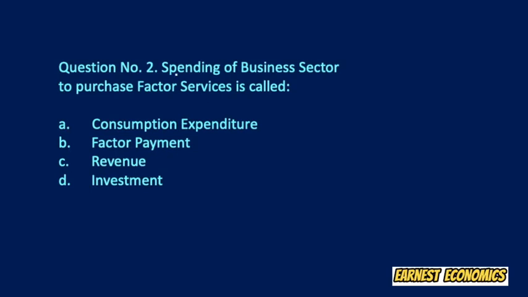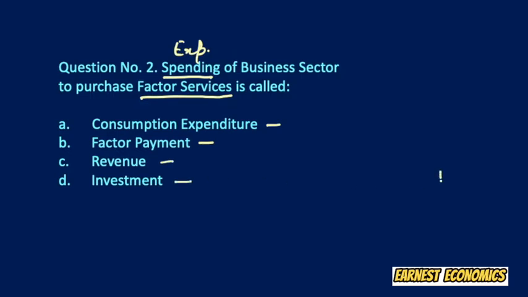Our second question is: spending of business sector to purchase factor services is called. So the expenditure incurred by the business sector while purchasing factors of production or factor services is called. The options are consumption expenditure, factor payment, revenue, and investment.